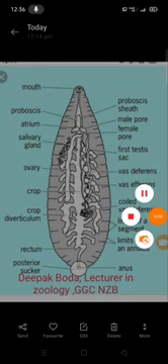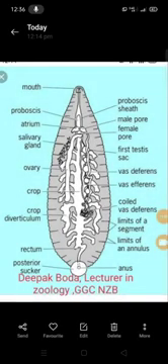The two oviducts unite and form a common duct. The common oviduct opens into the pear-shaped vagina. The vagina is a large pear-shaped muscular bag lying in the posterior part of the 11th segment.